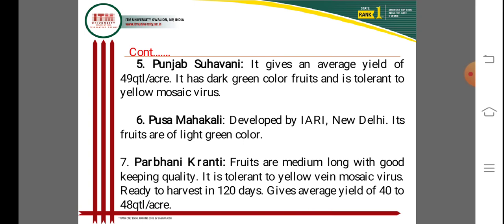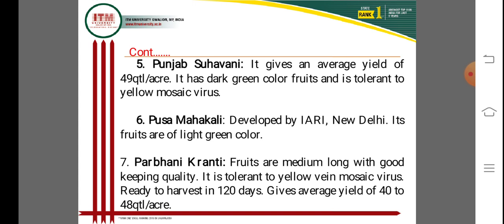Punjab Sohani is an important variety. It gives an average yield of 49 quintal per acre, and it has dark green color fruits. It is tolerant to yellow vein mosaic virus, and the fruits are dark green and resistant to yellow vein mosaic virus. The average yield of Punjab Sohani is 49 quintal per acre.